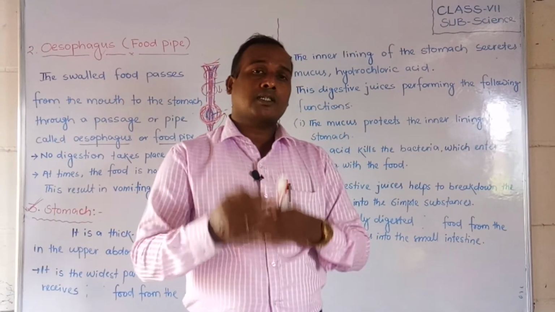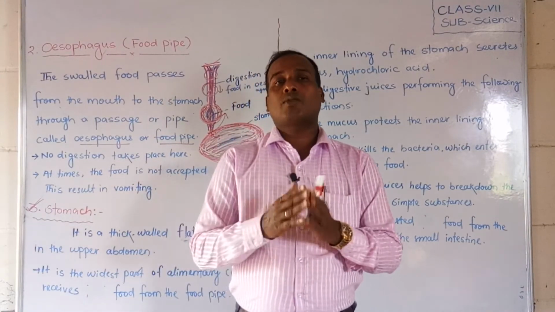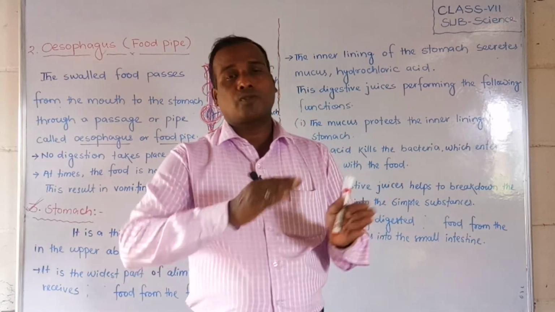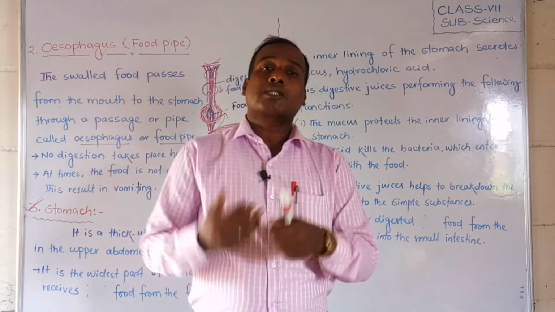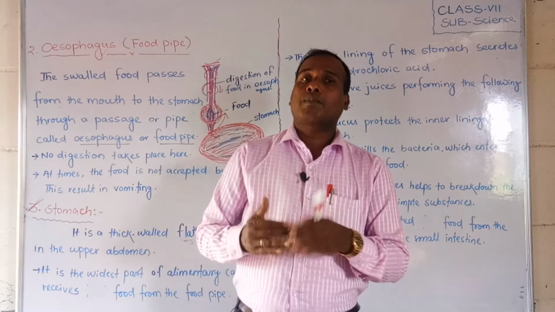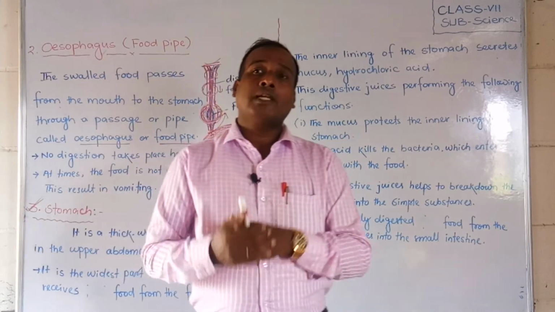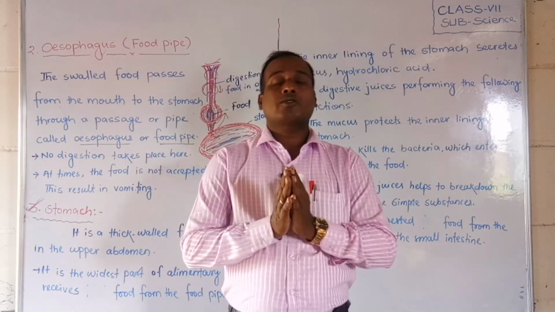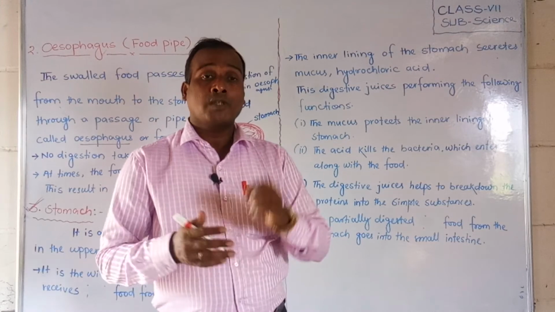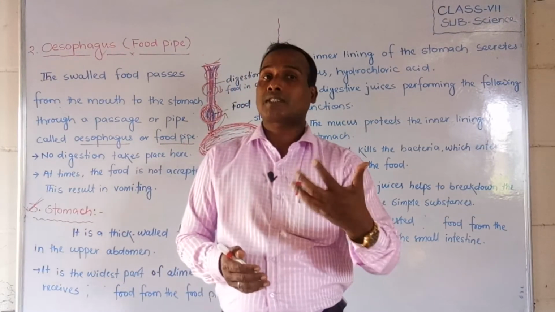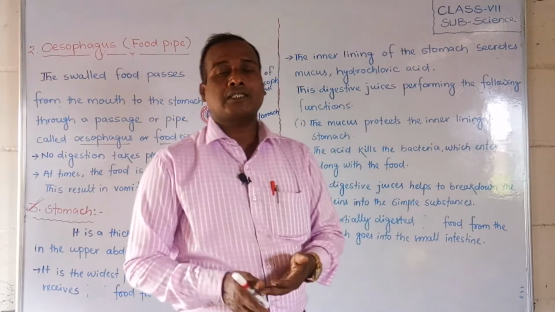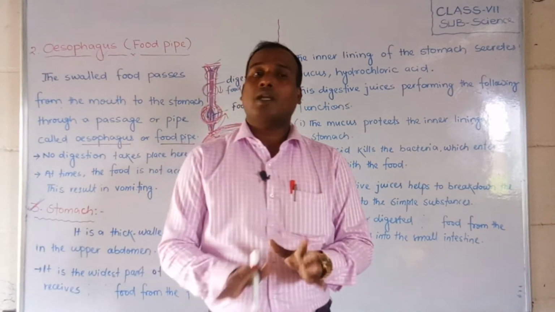Then the food particles are partially digested, and that partially digested food passes into the small intestine. There, almost 75%, 80% of it is digested, or completely digested, in the small intestine. Some undigested food, or fatty foods, will go to the large intestine, where digestion will be completed.